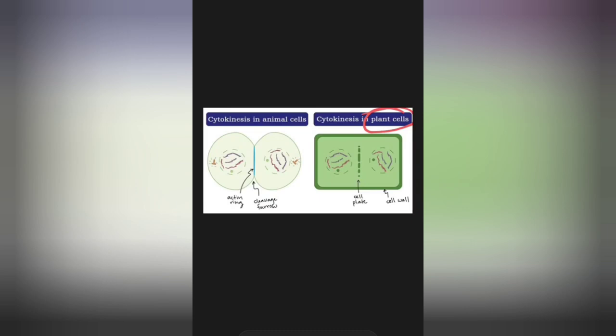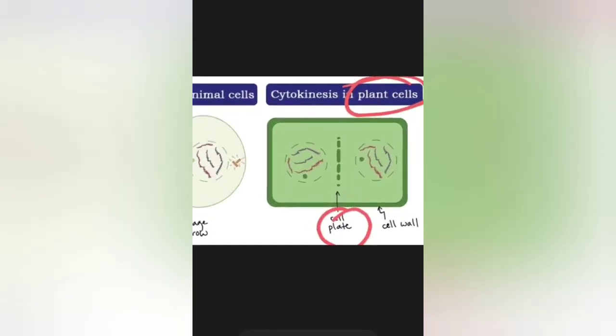To begin with the process of cytokinesis in plant cells, it starts with the reformation of the nucleus of the daughter cells along with the formation of the cell plate. Means the different parts of the nucleus started to disintegrate during prophase, and after the mitosis is over, they started to reappear during the telophase. Now the whole nucleus is reforming. Along with this reformation of the nucleus, this cell plate is also forming.